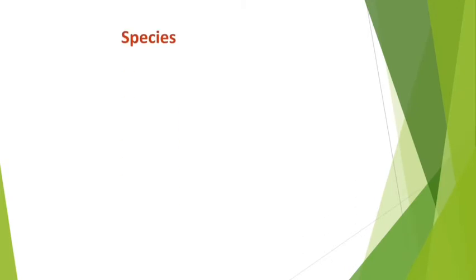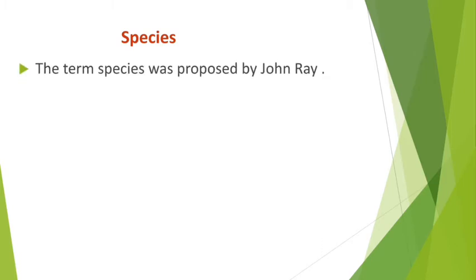So my dear student, species. Already in classification you have found a term species, isn't it? In scientific name also you have found one term species. So what is species? Today let us know what is species. The term species was proposed by John Ray. John Ray is the person who for the first time proposed the term species. So please keep in your mind, the term species was proposed by whom? John Ray.